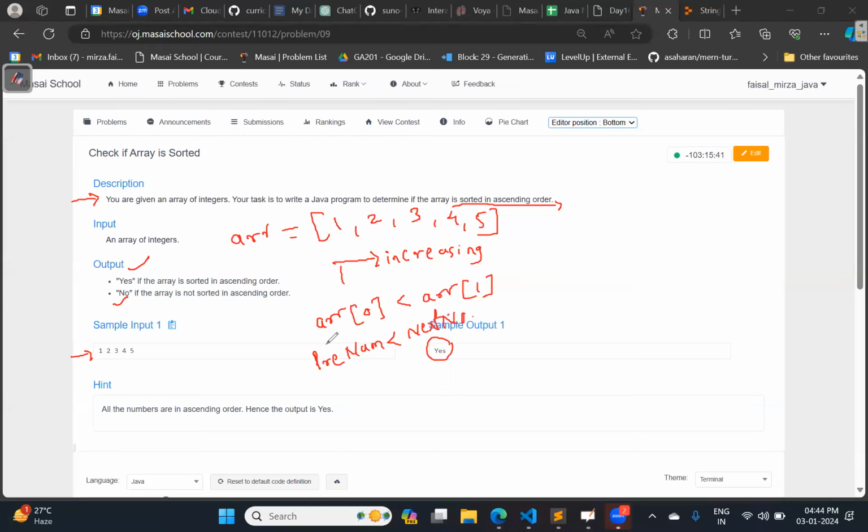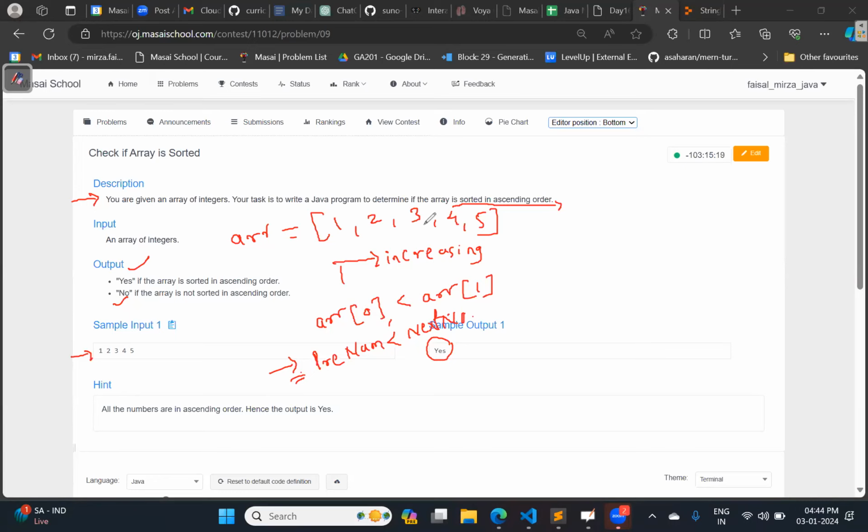So in this way, you are able to tell me whether the given array is sorted or not, right? So if this condition is satisfied, then you can say that yes, it is sorted in ascending order.